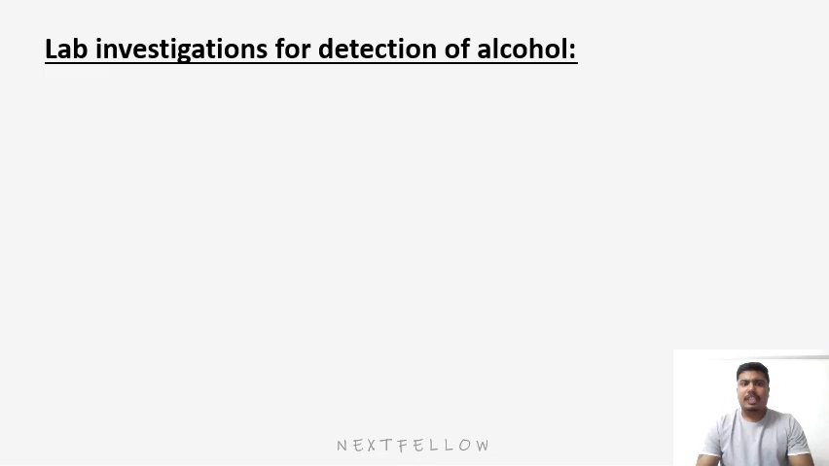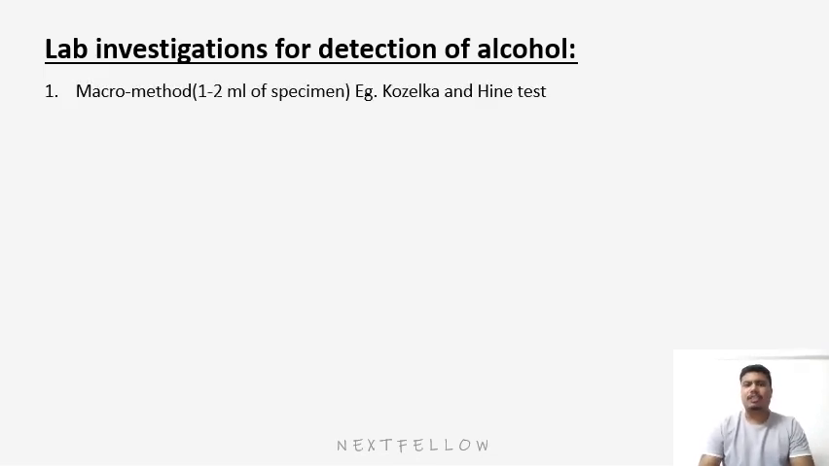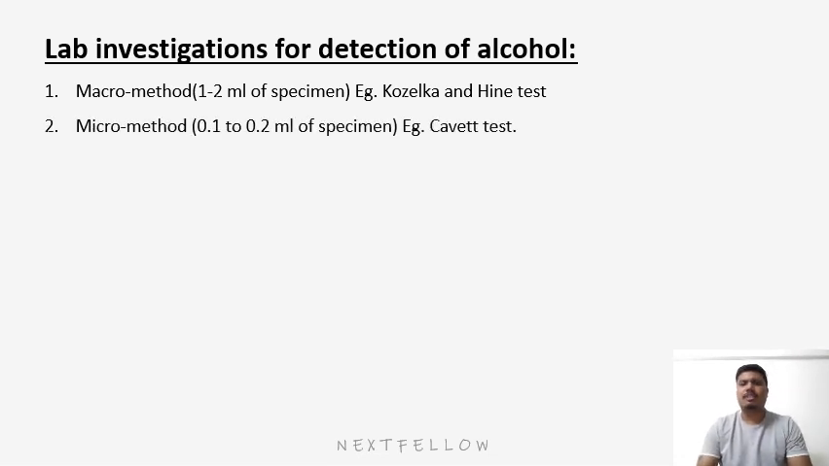The various lab investigations for detection of alcohol can be classified into two methods. The first is the macro method, which uses 1 to 2 milliliters of specimen. The example is the Kozelka and Hein test. The other is the micro method, which uses only 0.1 to 0.2 milliliter of specimen. The example is the Cavett test.